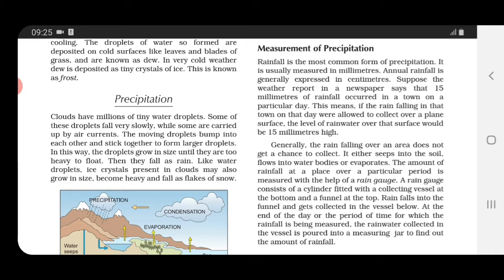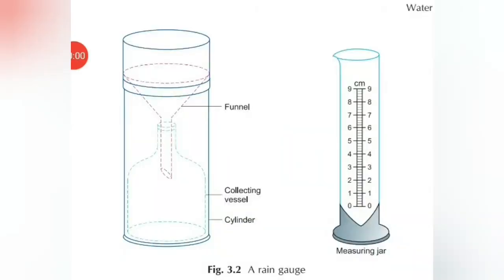Now, the amount of rainfall at a particular place over a particular period is measured with the help of a rain gauge. Now, how do we measure the amount of rainfall, children, at a particular place? See, this diagram is given on page number 23, a rain gauge.